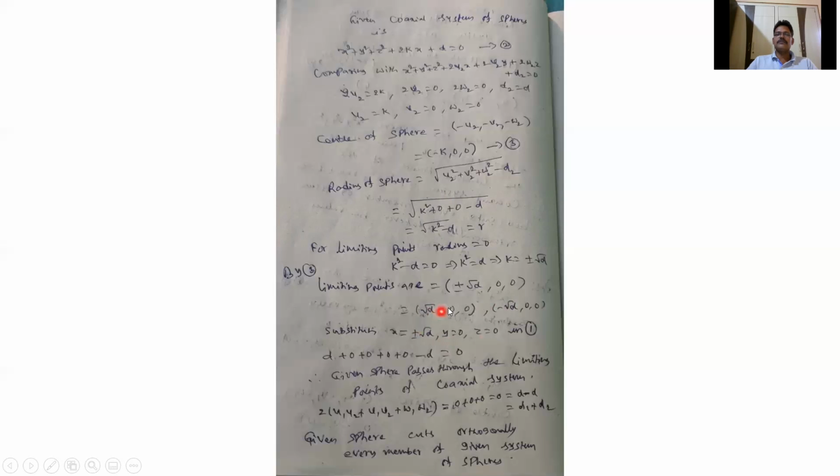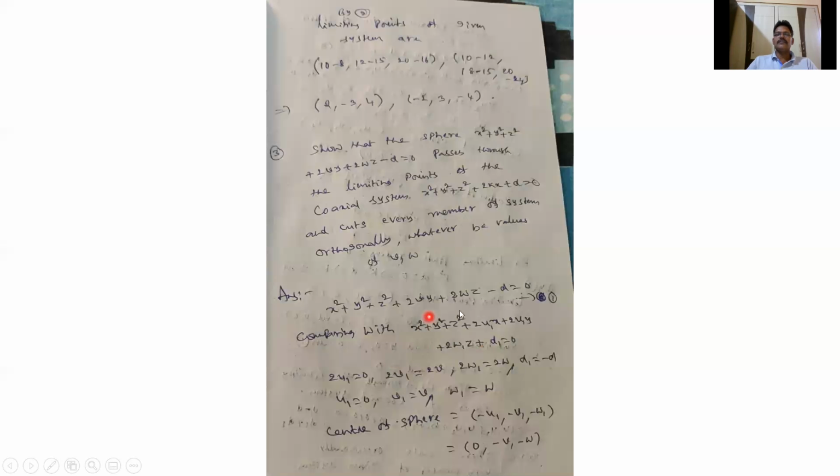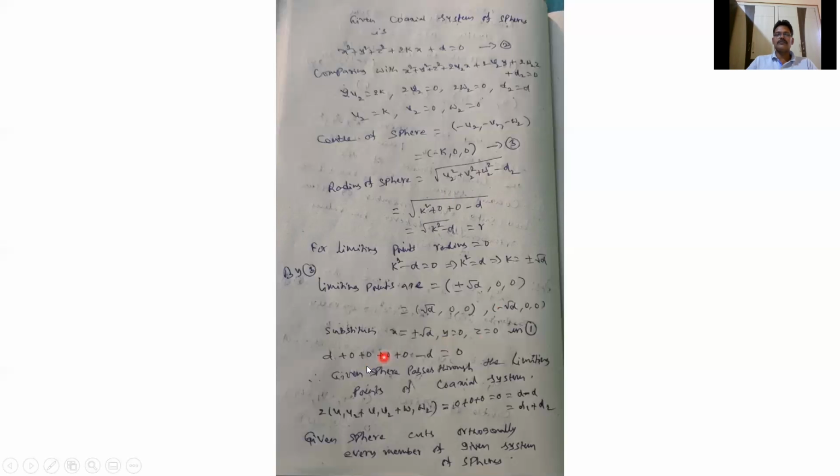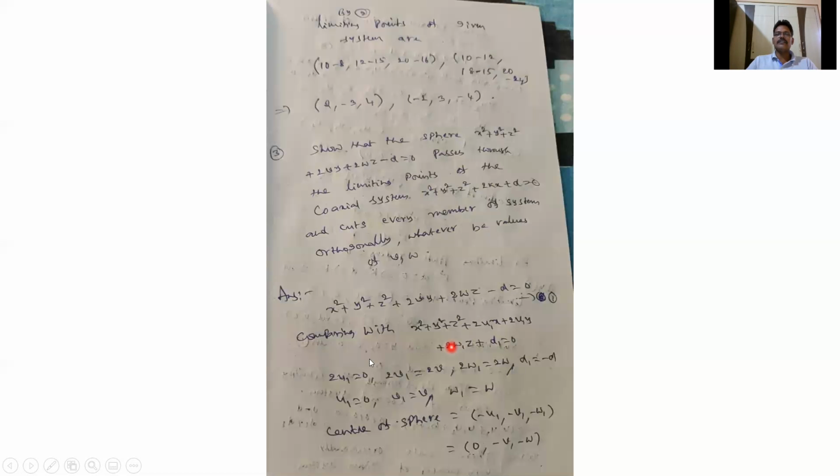So x equal to plus root D or minus root D: x square means D, y square is 0, z square is 0. Here 2vy, y is 0, z is 0. So 0 plus 0 minus D. So we have to write x equal to plus or minus root D, y equals 0, z equals 0 in equation 1. In this equation we get D, plus or minus root D whole square means D, plus 0 plus 0 plus 0 plus 0 minus D. So finally we get D minus D, 0.